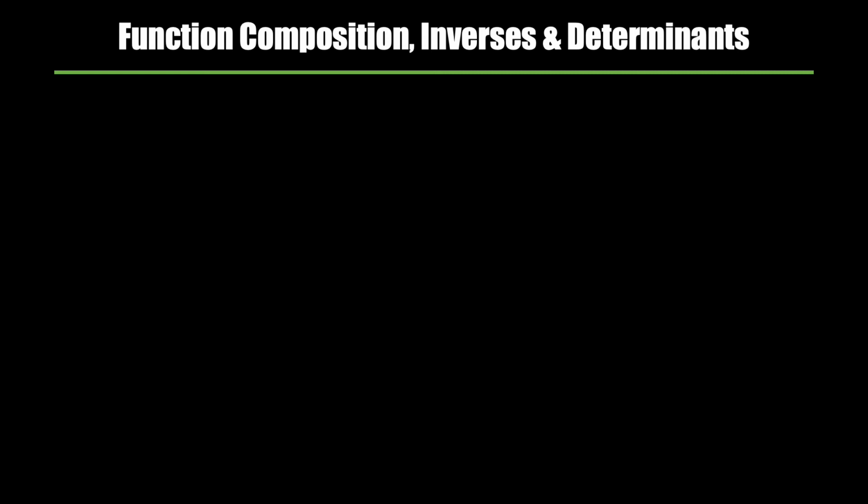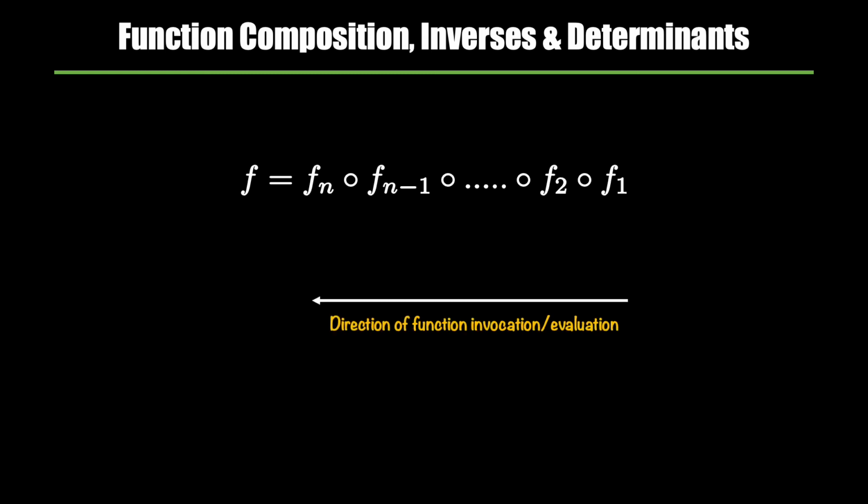The first concept is about the function composition and its impact on its inverses and determinants. We use the following notation for function composition. What is important to pay attention to in this notation is the order of the function evaluation. It happens from right to left, which means that f1 is going to be evaluated first.